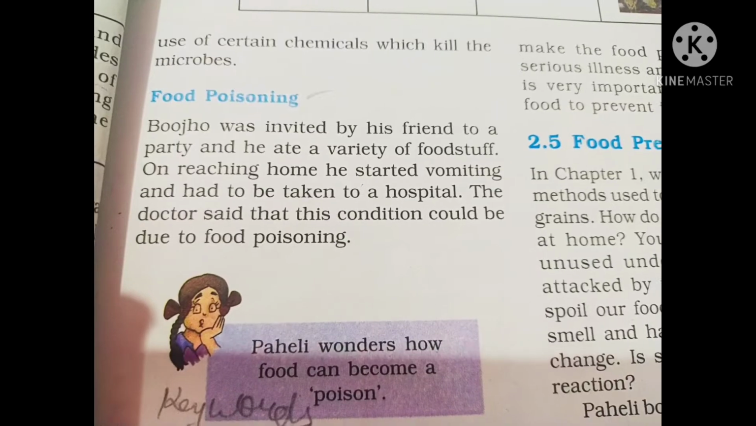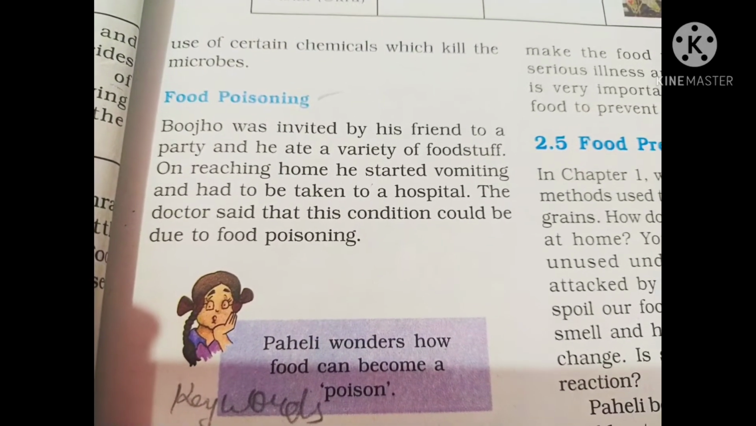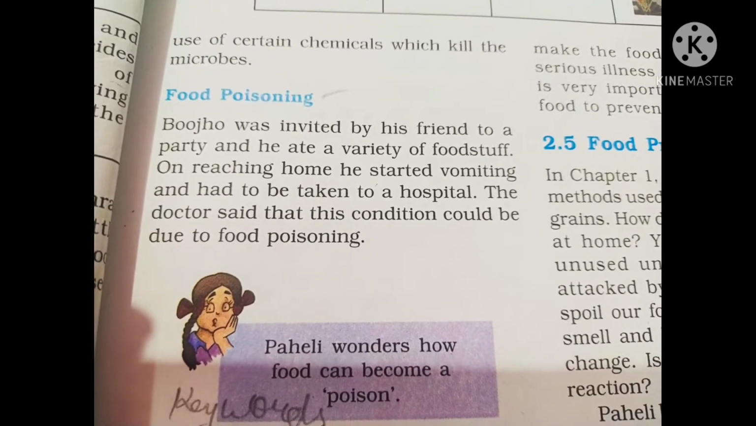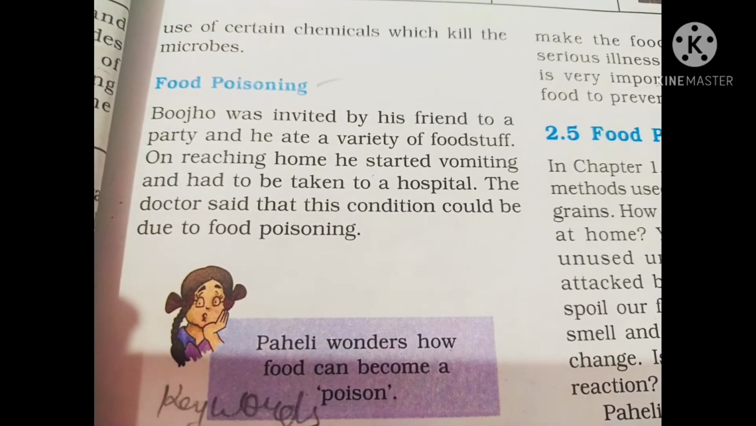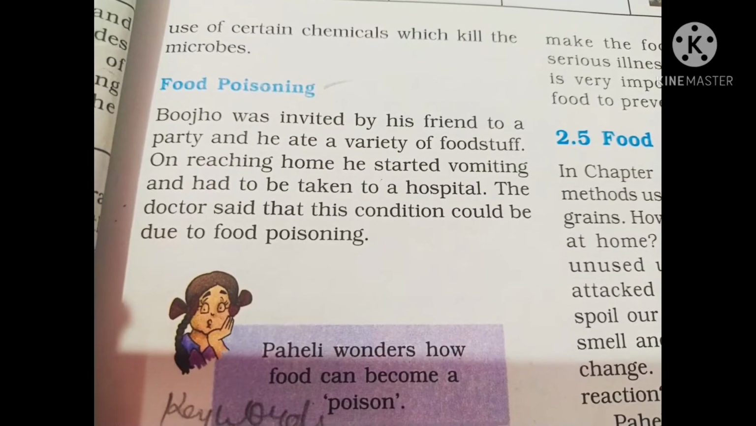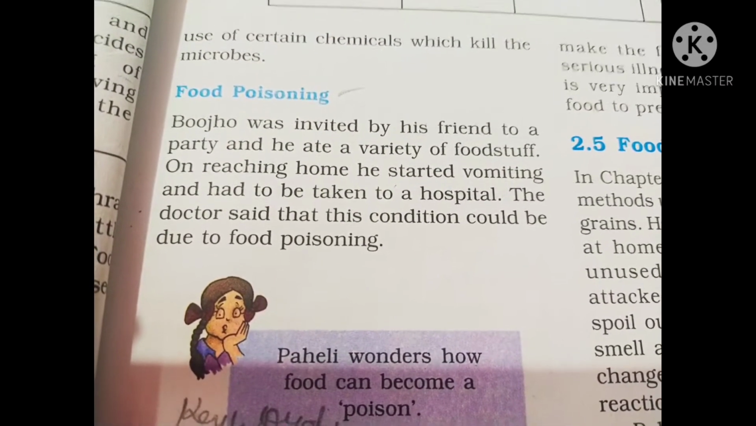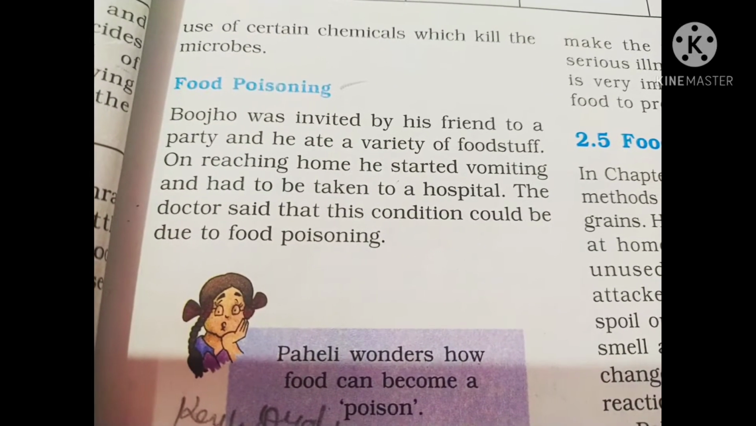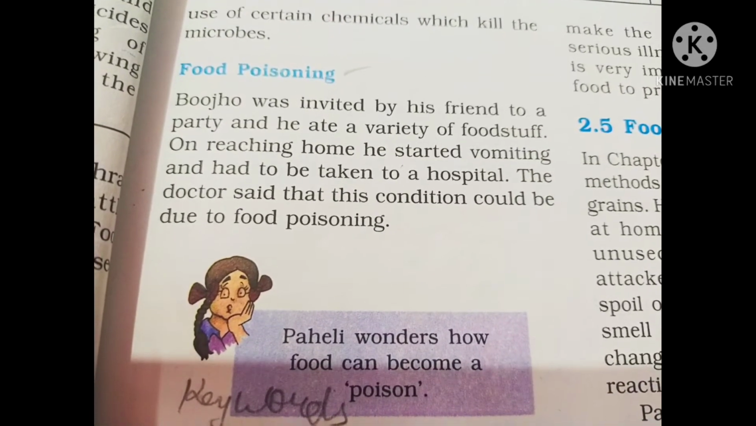So what is food poisoning? This is a kind of illness in which a person falls ill due to the eating of unhealthy food. We can say sometimes lots of food. When we eat food in an excessive amount, or sometimes we eat unhealthy, unhygienic kind of food, then we will suffer from this kind of situation.